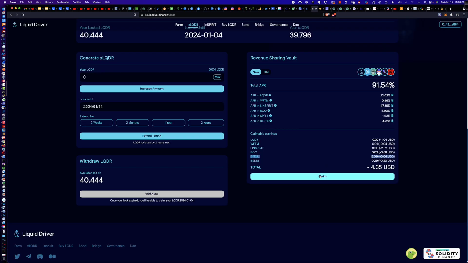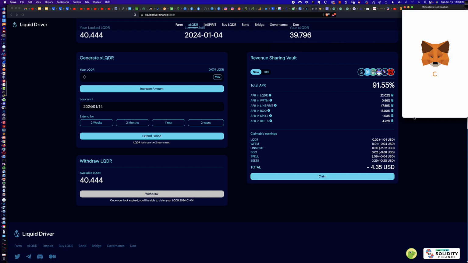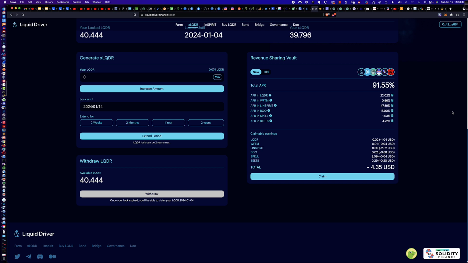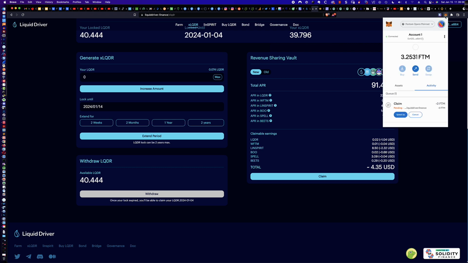So again, you've seen me do this before. We're going to claim the rewards, and this fee is being paid in FTM. So it's 0.17. And again, you'd have to do the math on that. FTM right now, or the Fantom token, is right around 290, 295. So whatever 0.17 and change of that is, that's what the fee is going to be. I know it's not more than $4.35 because the value of the Fantom token right now is right around $287. So we're going to wait a second here. And what you can always do, and I recommend, is you can click up here on your wallet and you can see that it is pending.